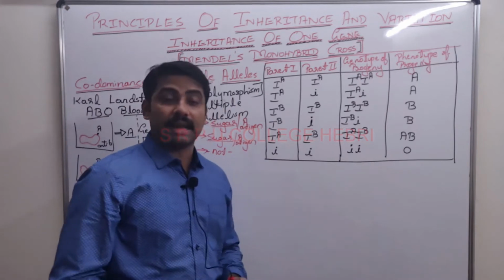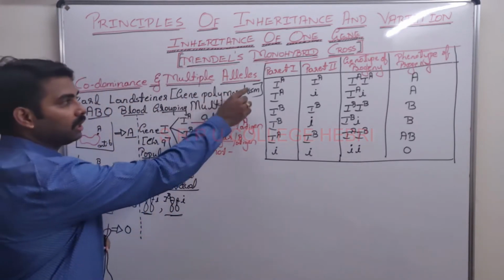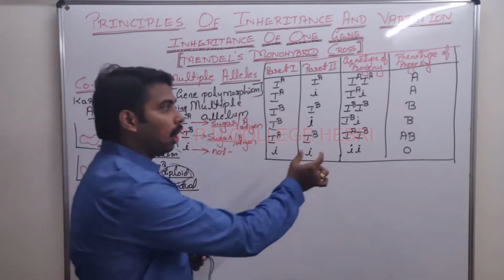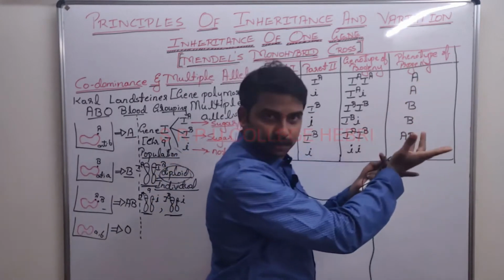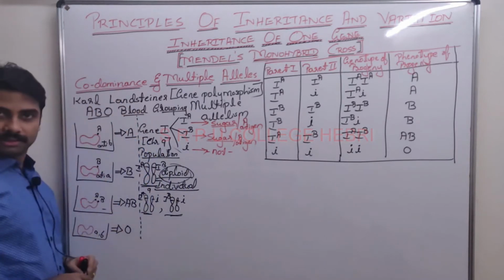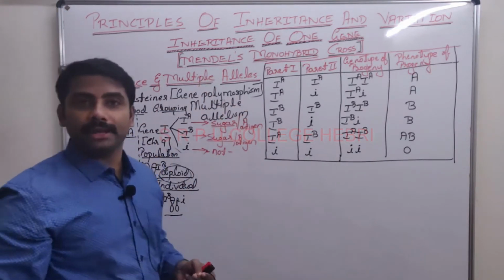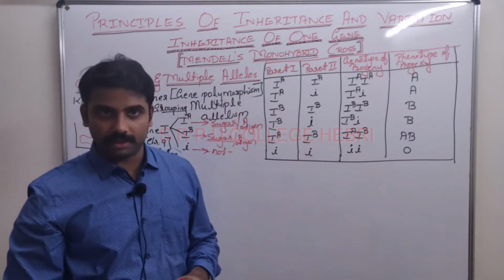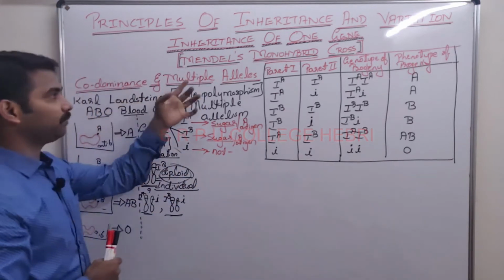Multiple alleles, and the phenomenon is called multiple allelism or gene polymorphism. And when in a pair of dissimilar factors both are equally expressed, the condition is called what? Codominance. Clear? This is how it is a deviation or exception to which one? Mendel's law of dominance.